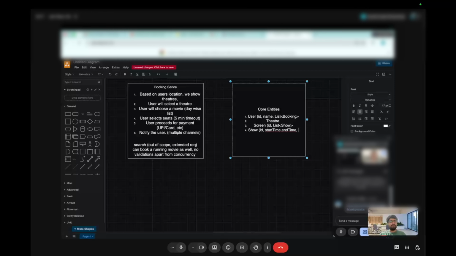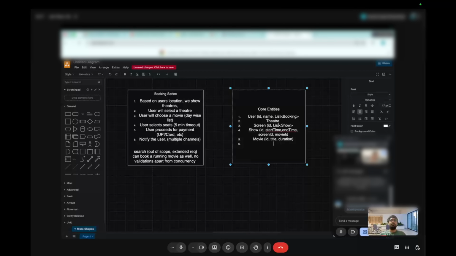We can have a screen. We can have a movie, I think. Something like that. Then we have a movie. Maybe we have a title, duration, maybe the name. After movie, you will come to the theater. Theater will have different shows.